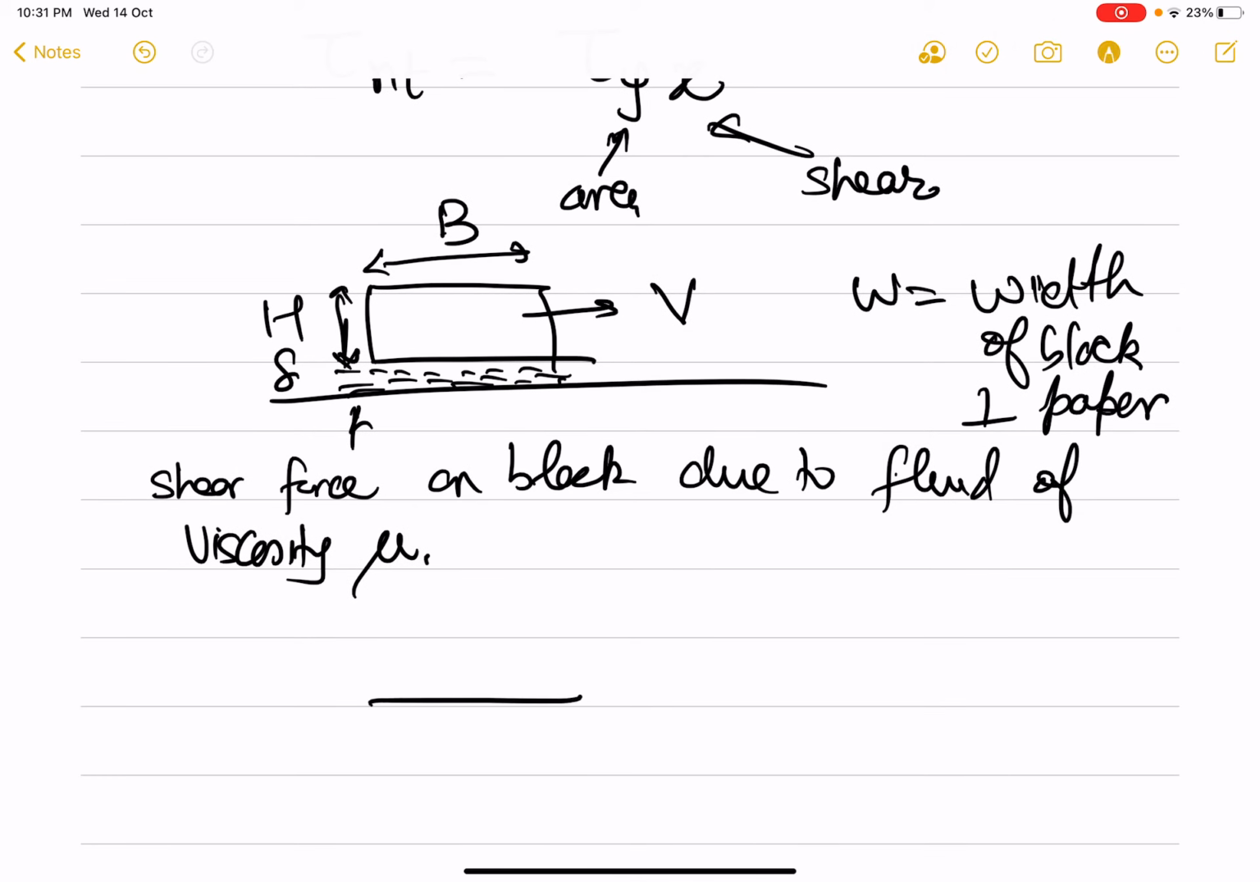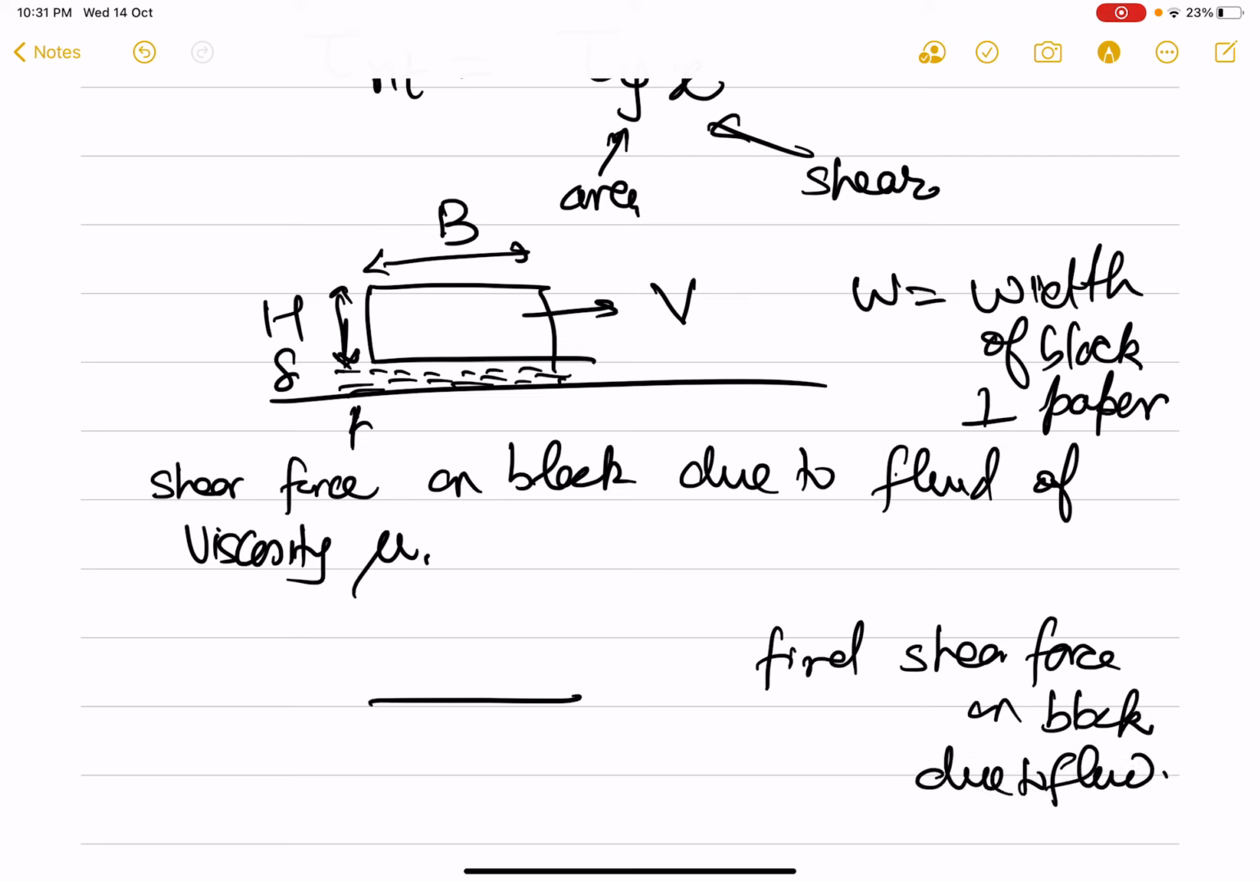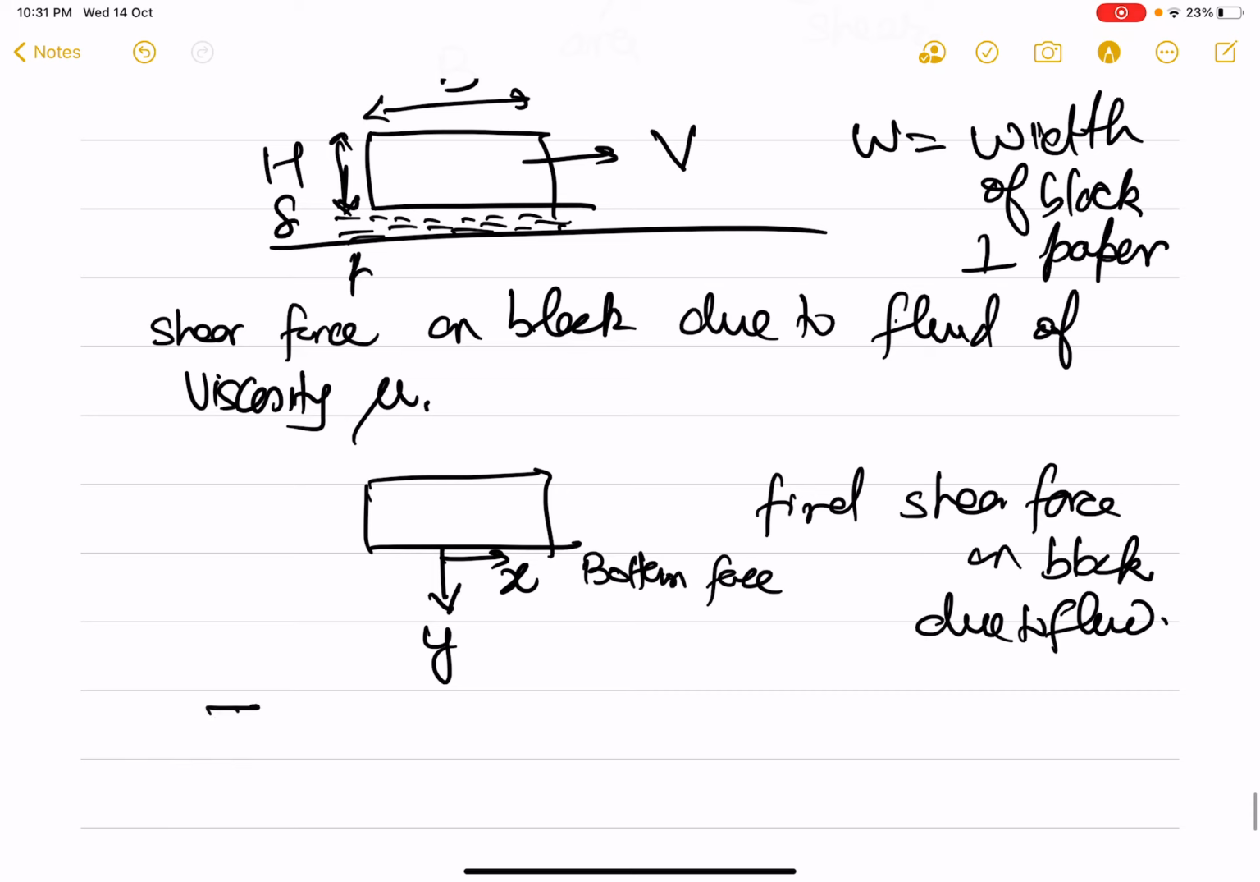Now we wish to find the shear force on the block due to the fluid. So we look at the bottom face of the block. Now this is the direction which is perpendicular, this is the y direction, this is x. So the shear stress which we are talking of is tau yx, and this will be equal to mu times dvx by dy.